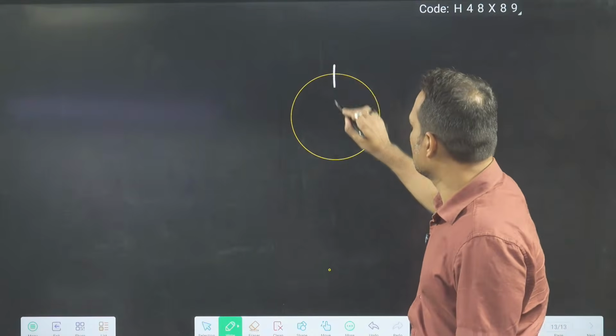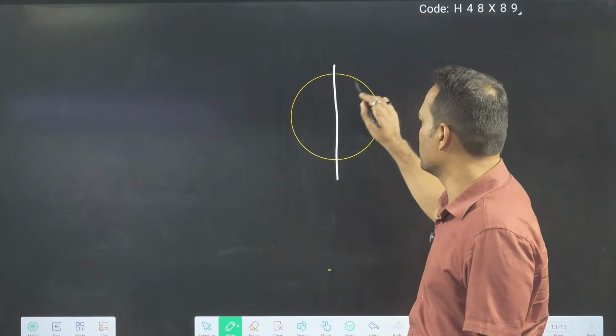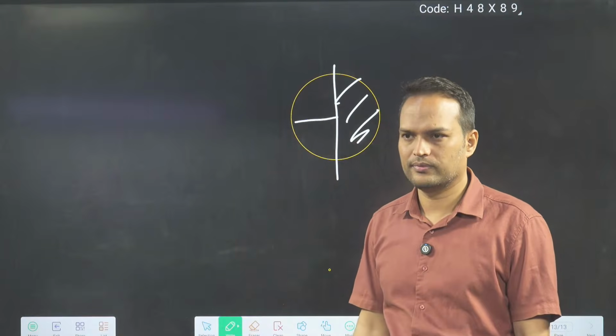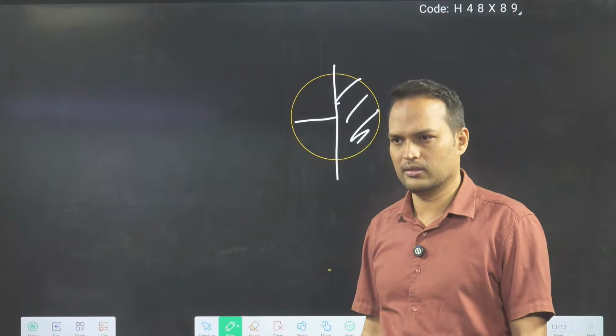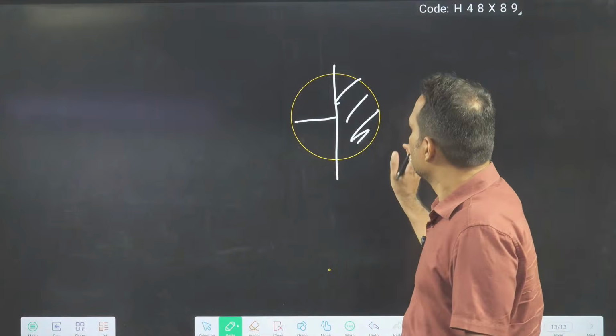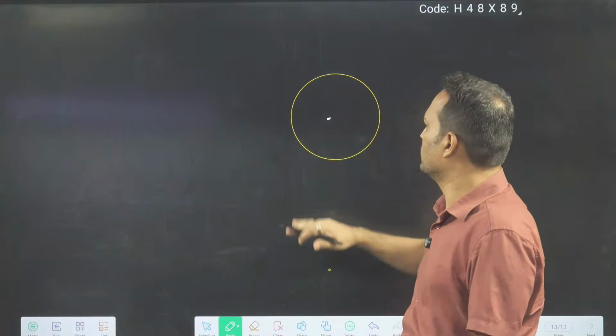Sir, first I will take half. This is mine. And the rest half I will divide into 2 parts. This is not fair, honestly. ठीक है ना? You have to divide equally. Then you can say, okay, ठीक है, don't worry.